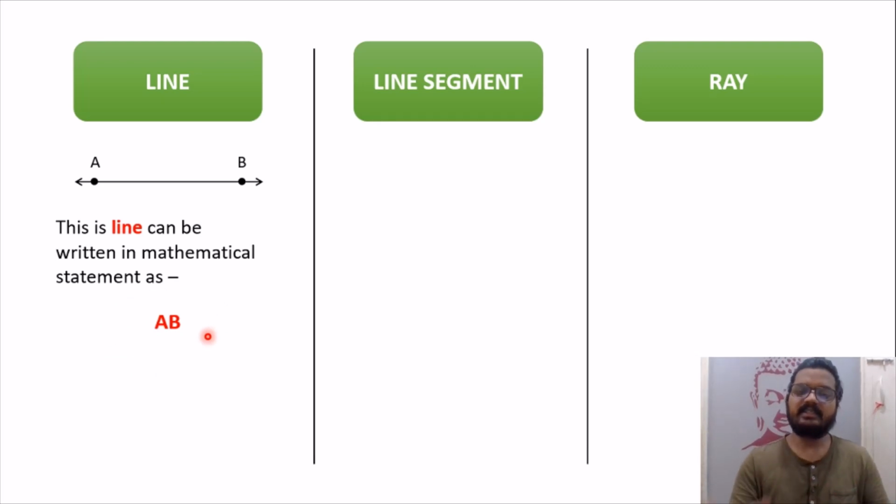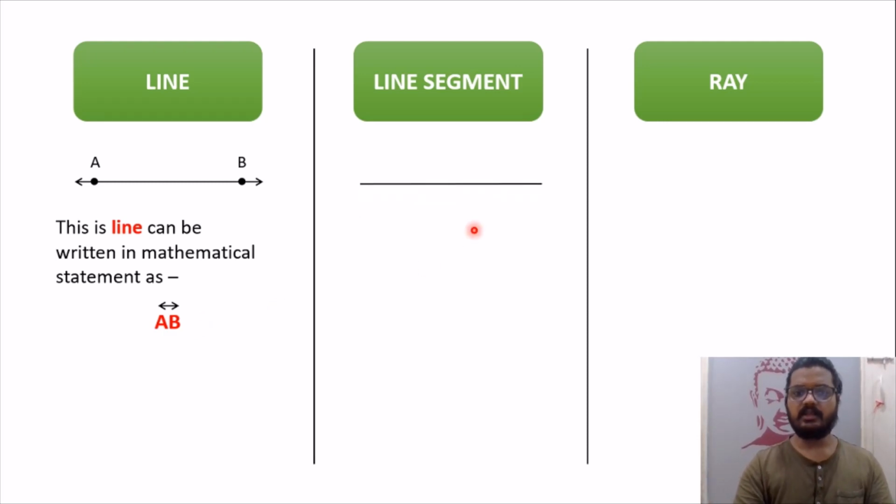How do we define it's a line? Therefore we put a symbol on top of it like this, which defines that AB is not just a combination of 2 points but it's a line. So we have understood a line. What is a line segment?